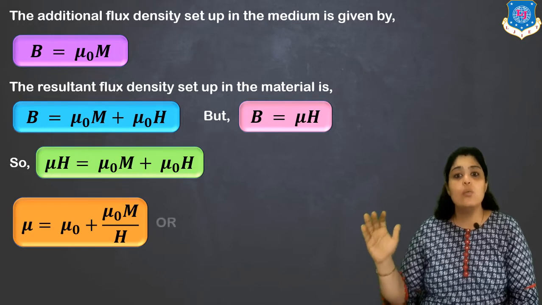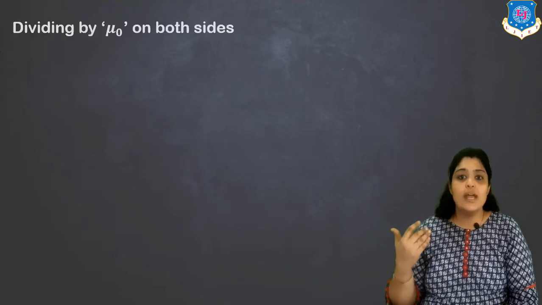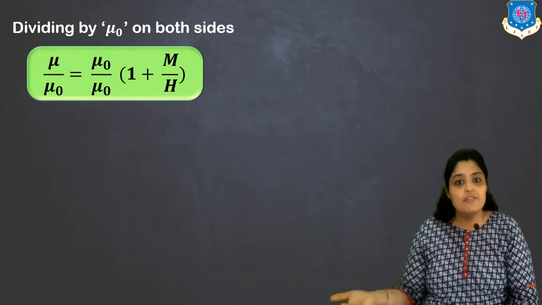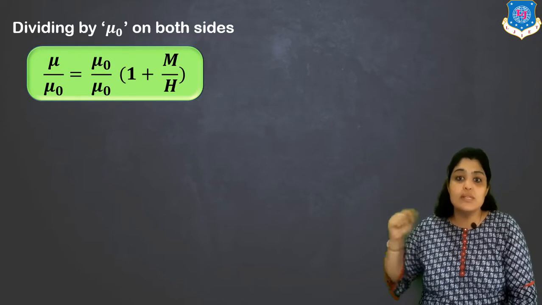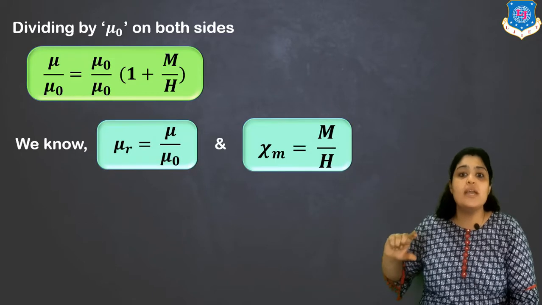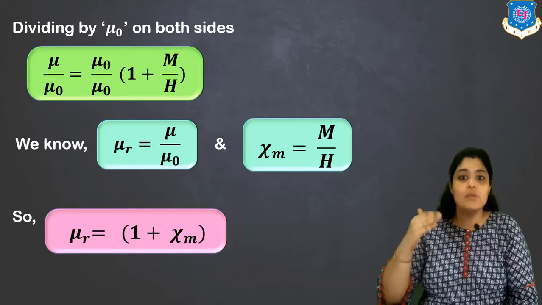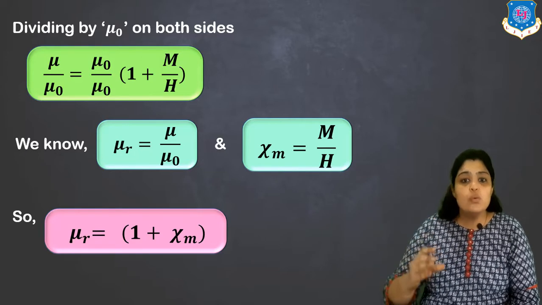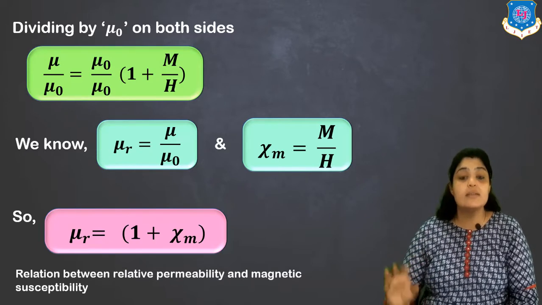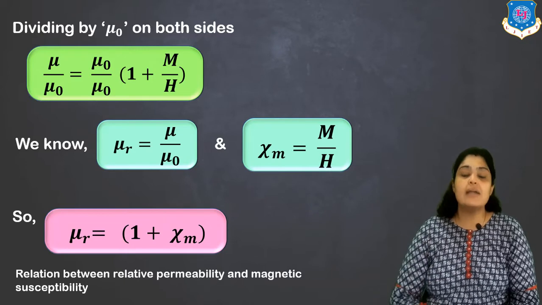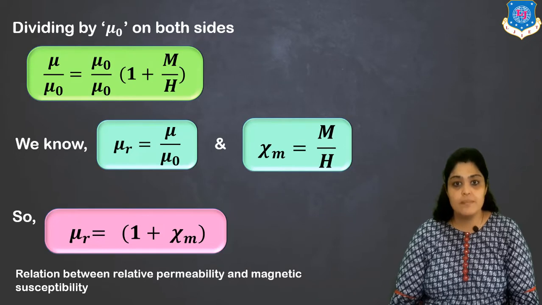Now what I'll do is divide both the equations by mu naught, since mu naught is common. So what will I get? Now I know that mu by mu naught is mu r, and I also know that M upon H is equal to chi M. So I replace these two values in the above equation and cancel out mu naught. So I get mu r is equal to 1 plus chi M. It's a very important relation which relates relative permeability with magnetic susceptibility, and the relation is mu r is equal to chi M plus 1.